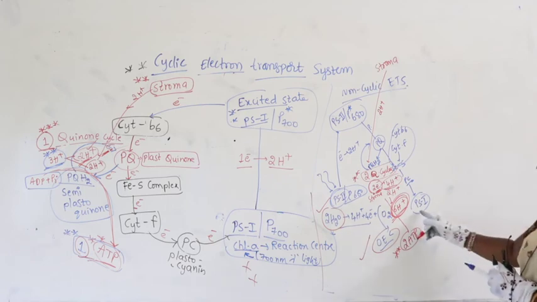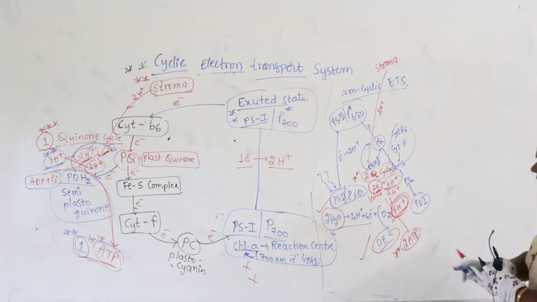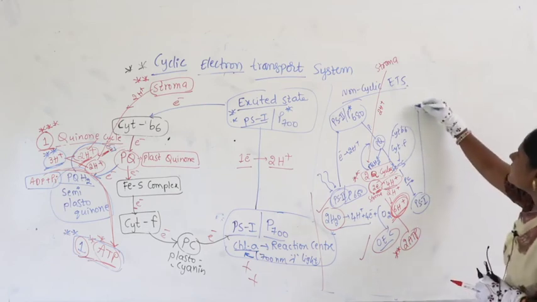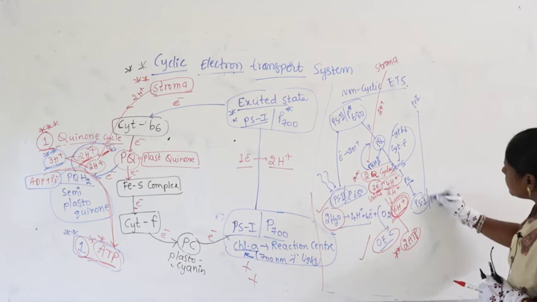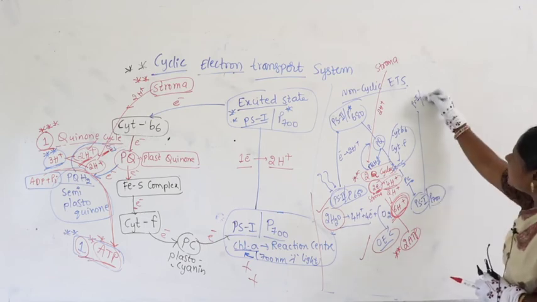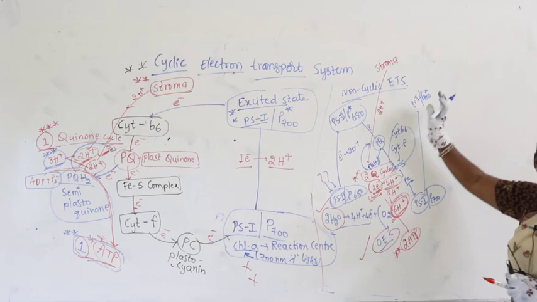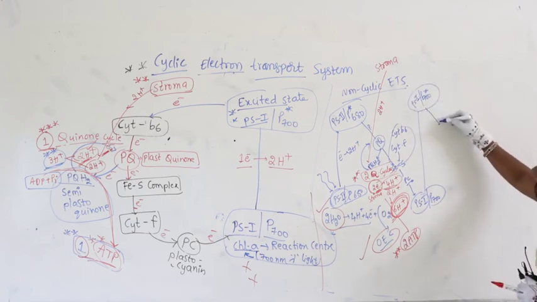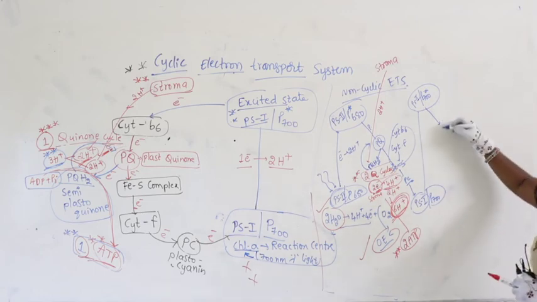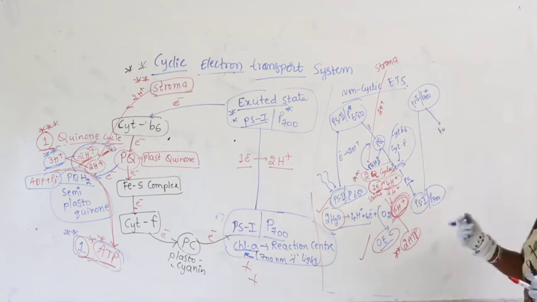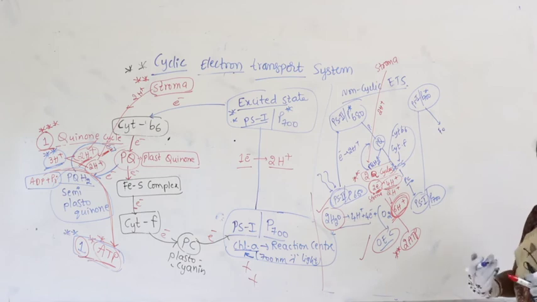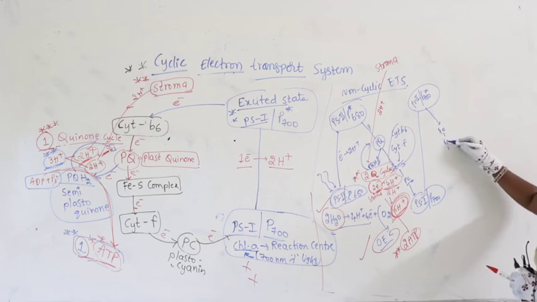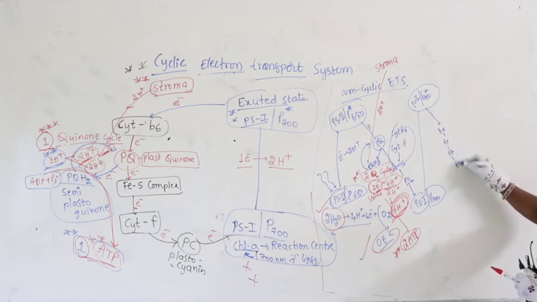Finally it comes to PS1. From PS1, it enters where? If PS1 becomes excited, PS1 means P700, and P700 will become excited. From here it enters the unknown compound called Fx, F0, Fx, Fa or Fb, up to ferredoxin.